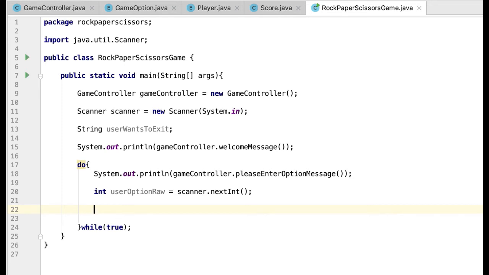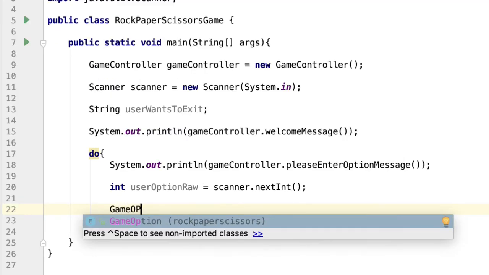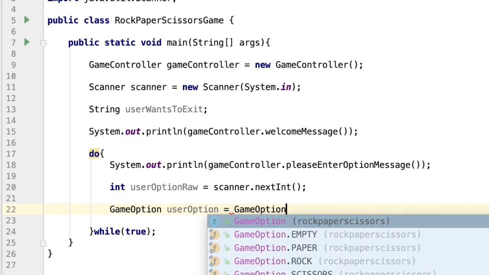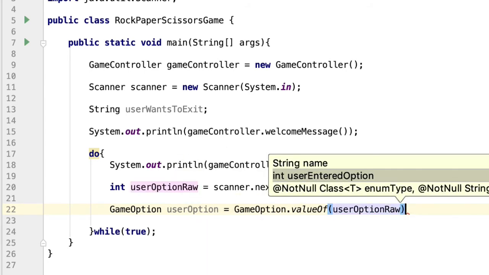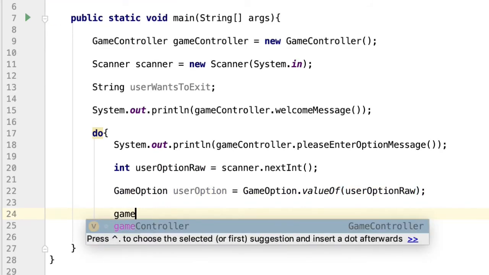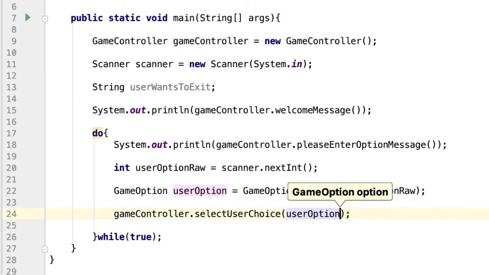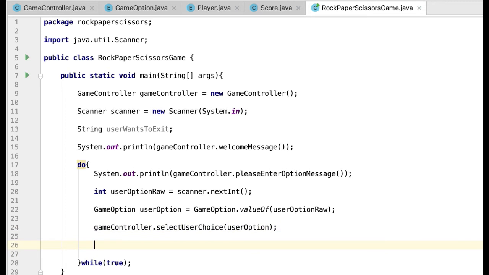So here we need to convert the number to a GameOption. To do so, we will use the method valueOf we created earlier. So GameOption userOption equals GameOption.valueOf. Next step is to save the option the user selected in the game. So we will call gameController.saveUserChoice, and this will save the option in the state of the GameController instance. Perfect, so at this point the user has entered the option that they want to play.